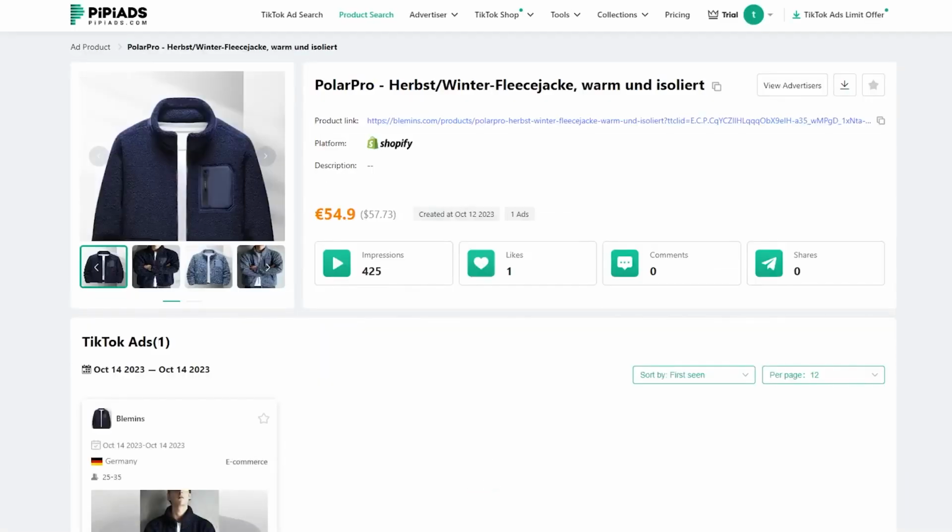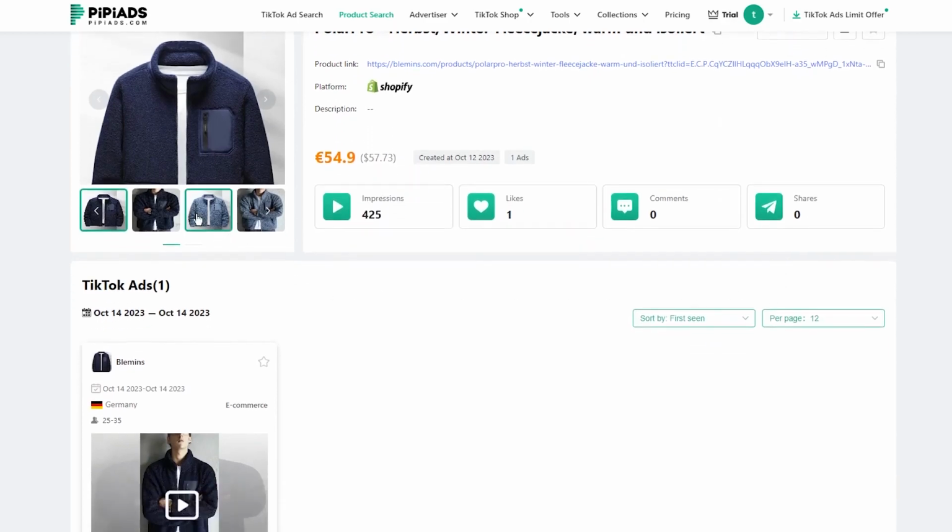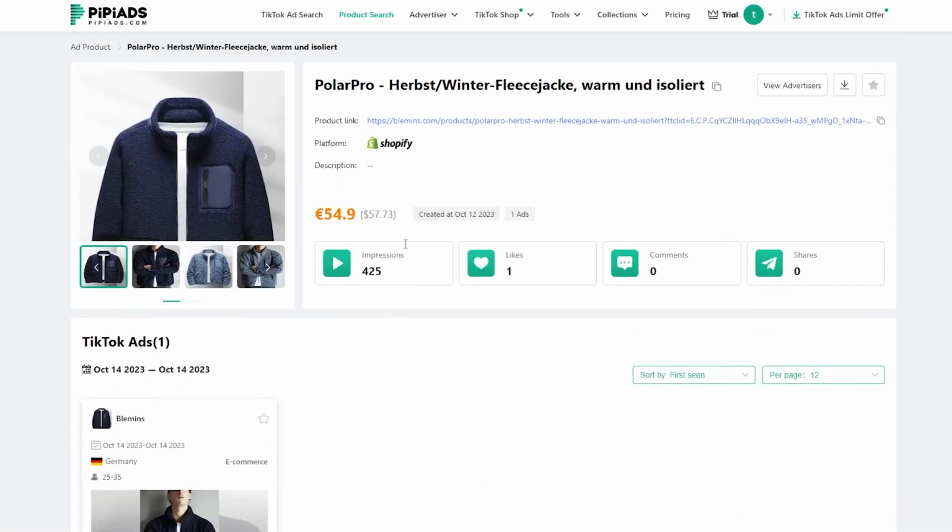So as we can see, we have this jacket over here, right? And once you choose this jacket, obviously you're going to see the plethora of features that it provides you. And trust me, it's going to be really helpful when you get the hang of these things. So over here, you can see the price, you can see their impressions, the likes, comments, shares, you can see the different variety and variations of these products.